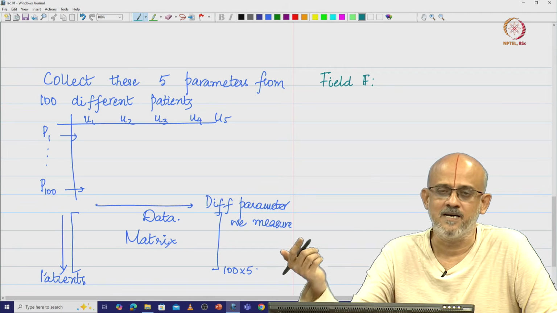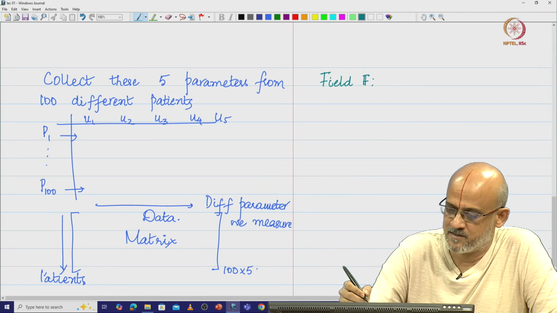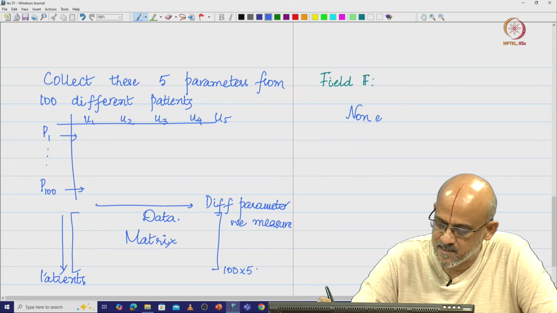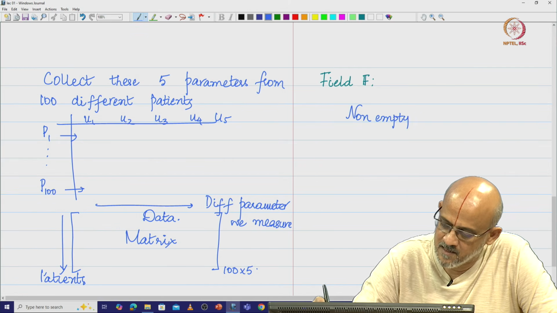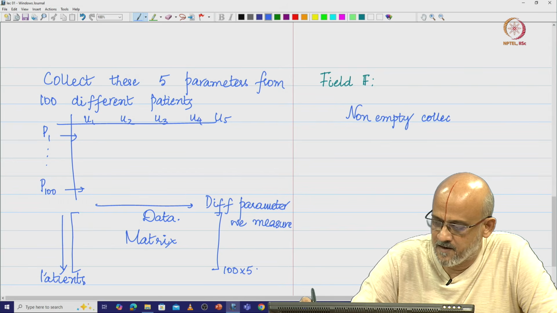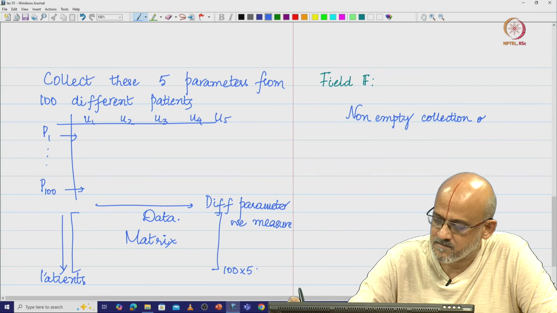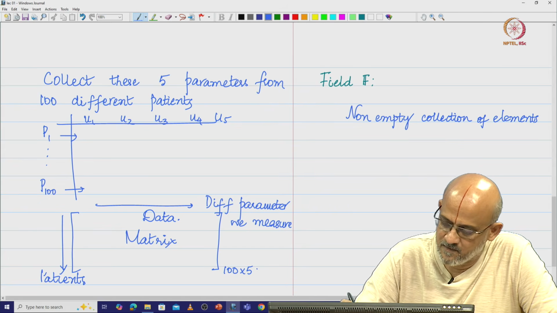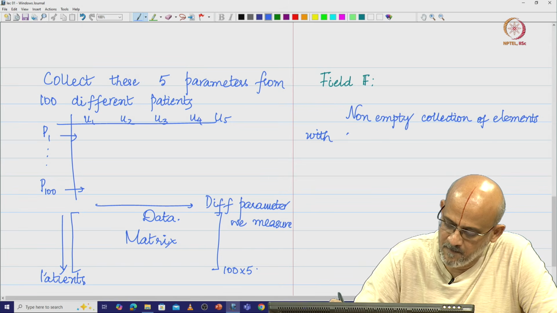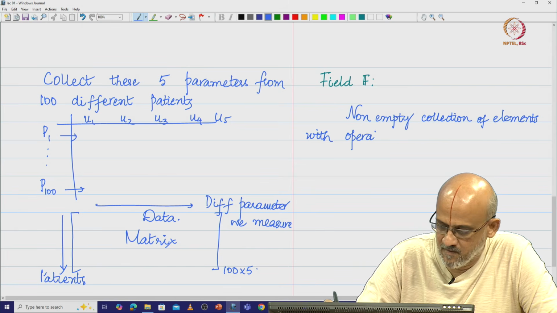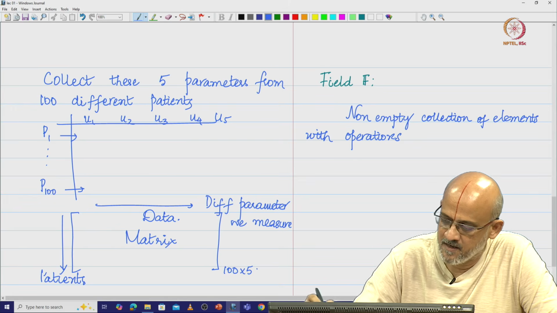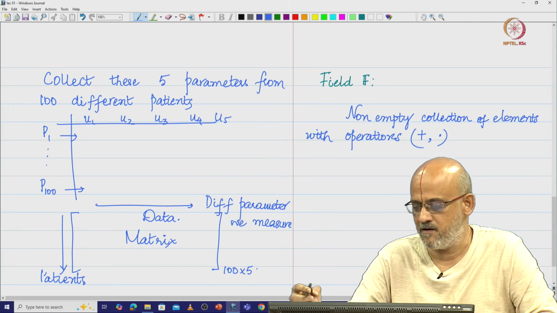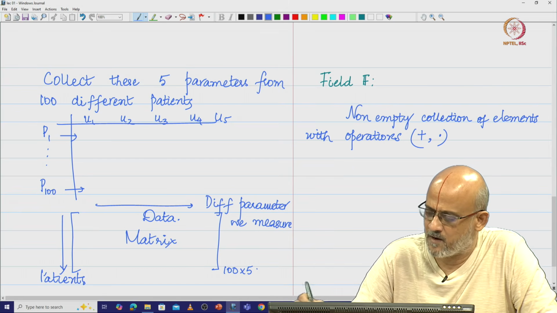We will see it in subsequent lectures. So, what is a field? A field is going to be a non-empty collection of elements with operations, let us say plus and dot. I am going to put these two binary operations that I am going to have, that they are going to have two operations that you have.